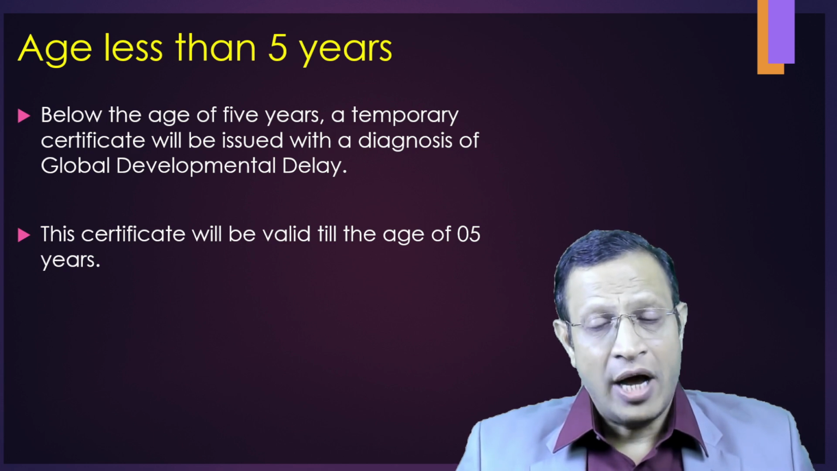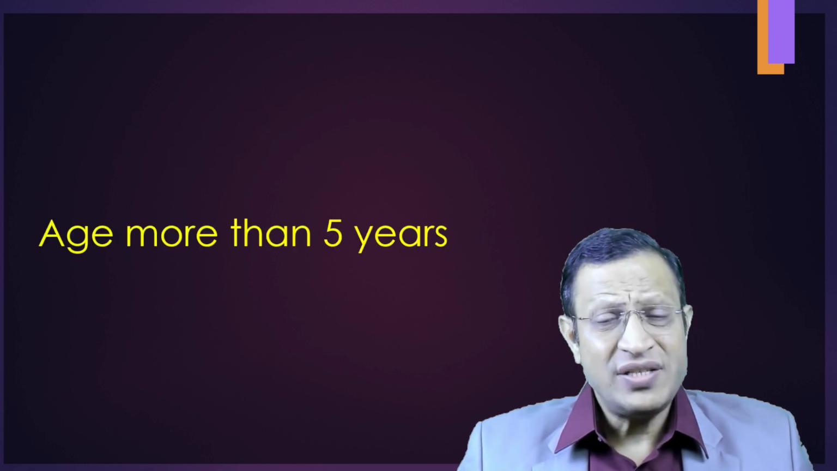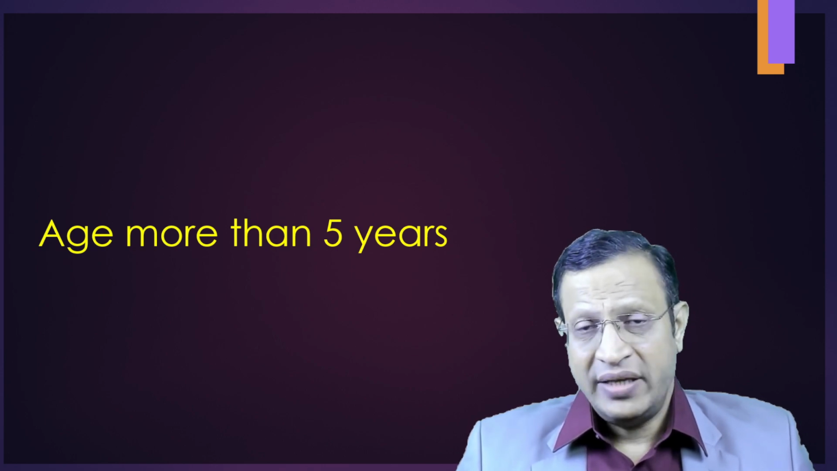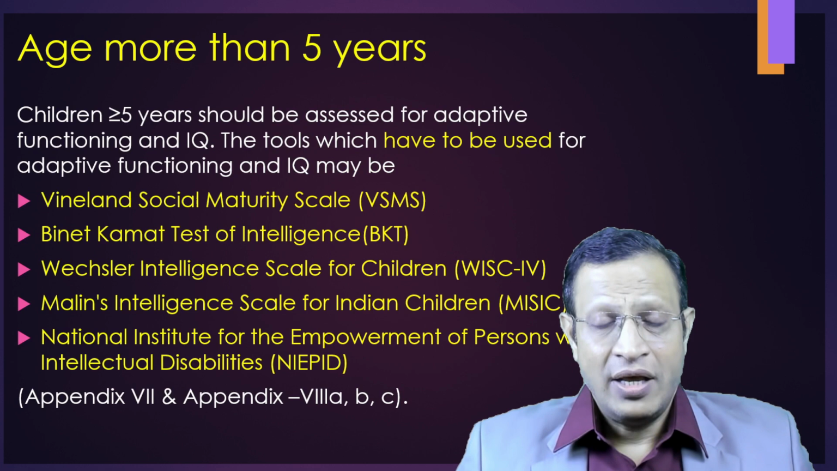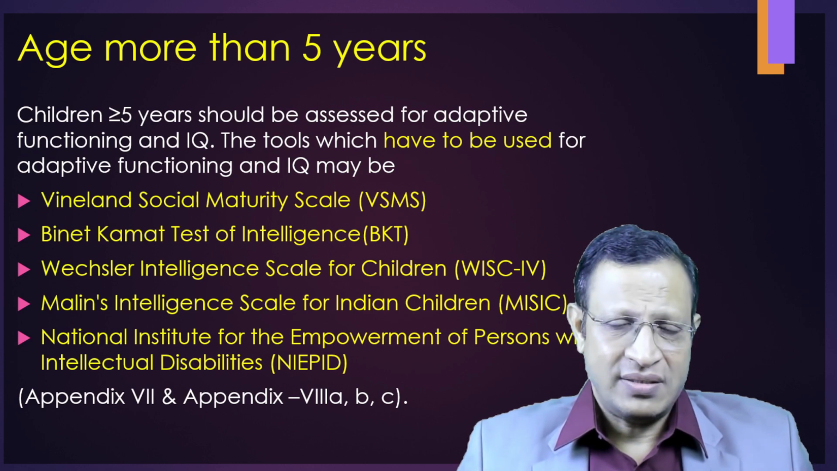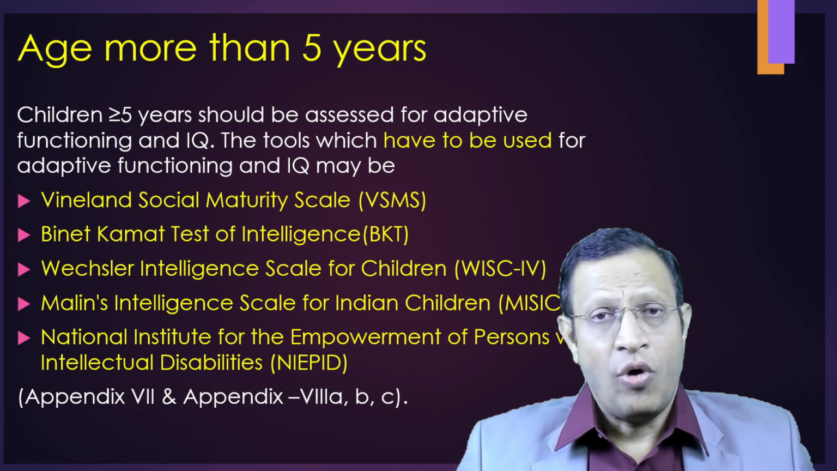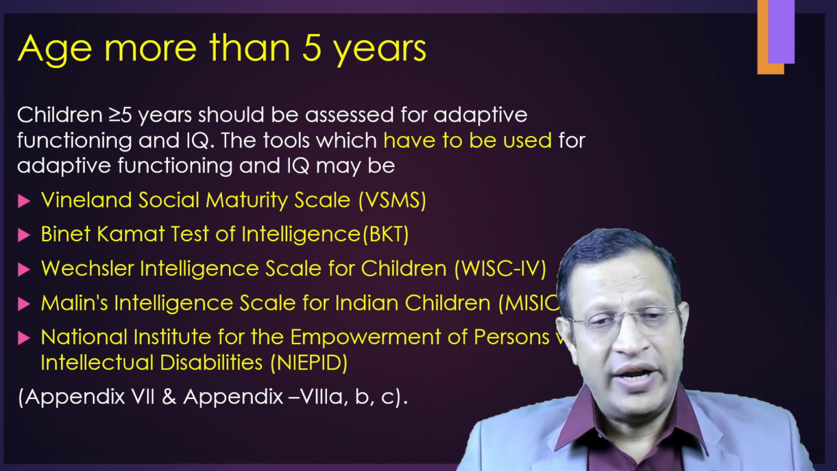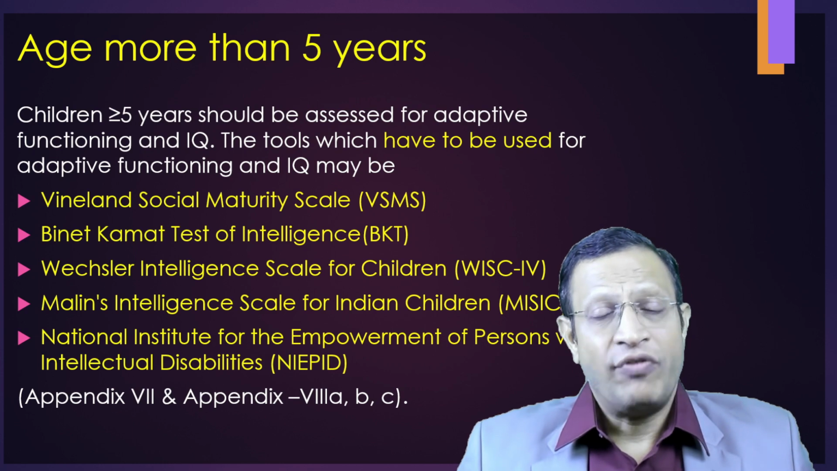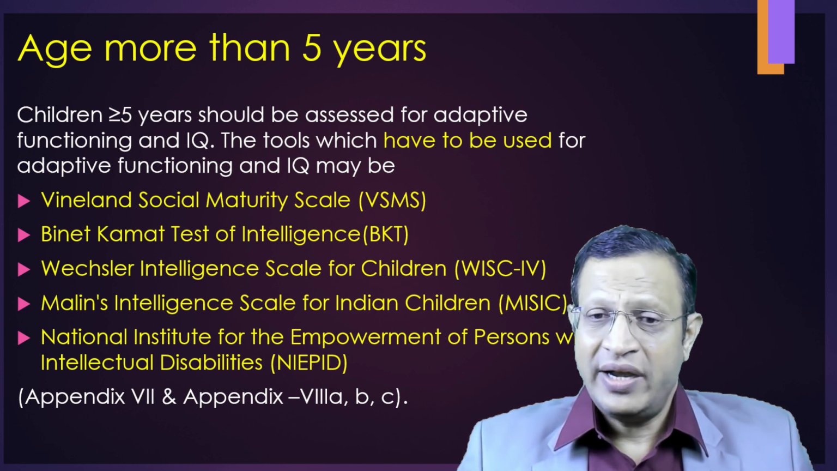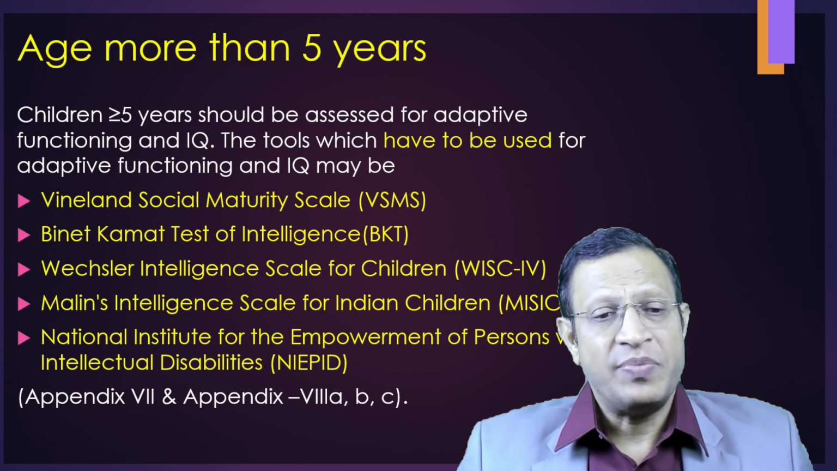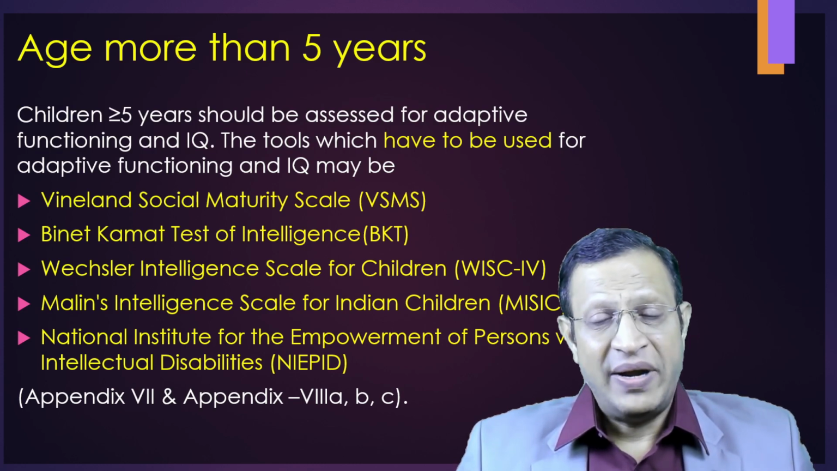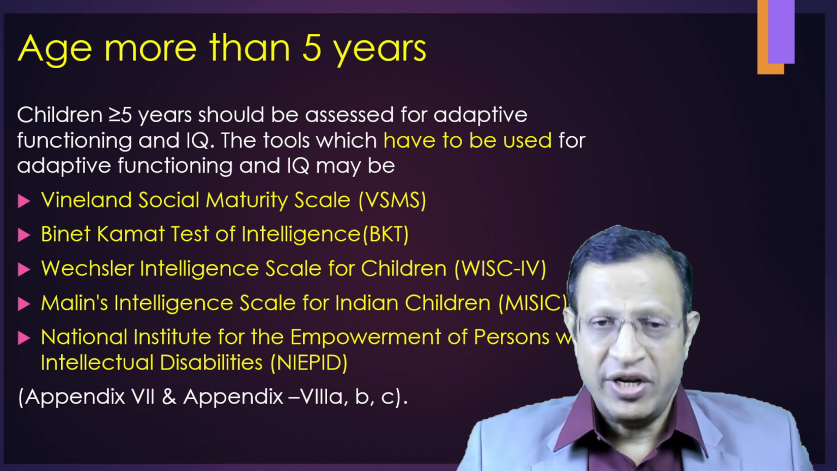This certificate is valid up to the age of 5 years. Once the child crosses 5 years, or the first time the child reports at the age of 5 years or more, then you will be using various tools to assess. The tools which can be used for adaptive functioning and IQ may be VSMS again, Binet-Kamat test for intelligence, Wechsler's intelligence scale for children, Malin's intelligence scale for Indian children, or the National Institute for Empowerment of Persons with Intellectual Disability tools. Again here, Appendix 7, 8 A, B, C has been mentioned.